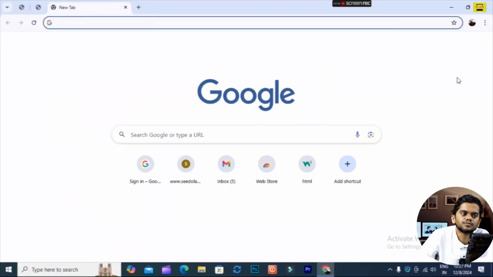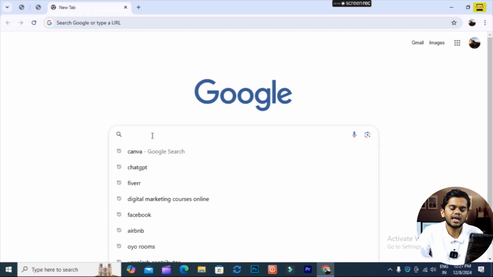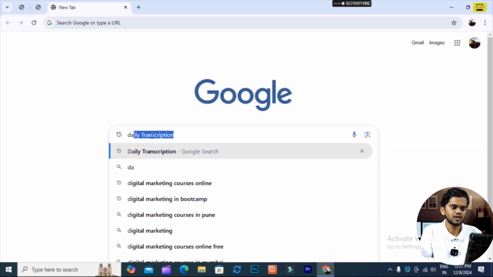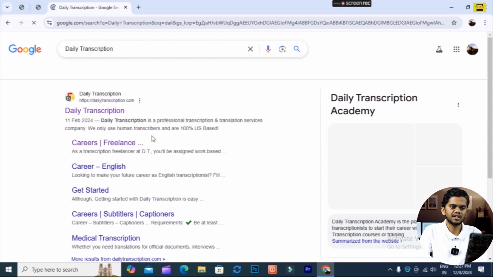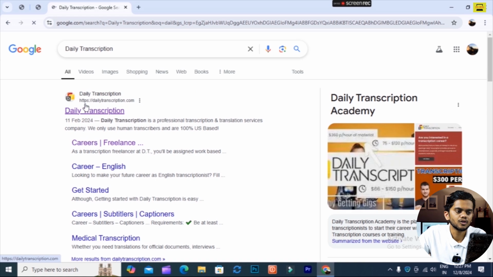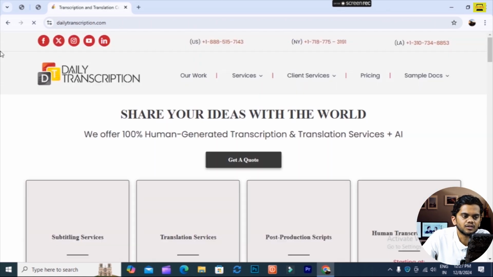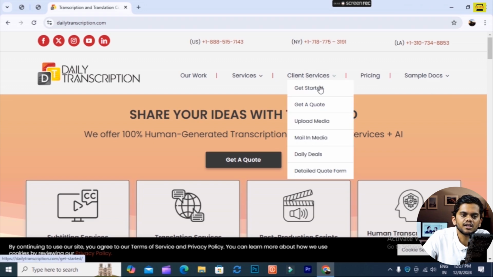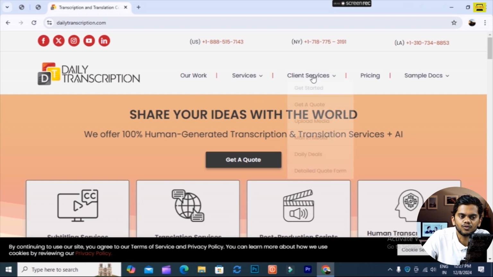Daily Transcriptions is the best website for earning money from typing. I will go again over here, then I will type here Daily Transcriptions and enter it. When I click over here, I will click this website, then your website gets open like this. Then you see here client service, get started.